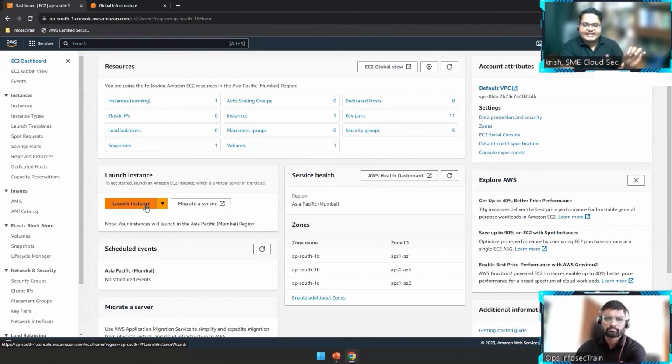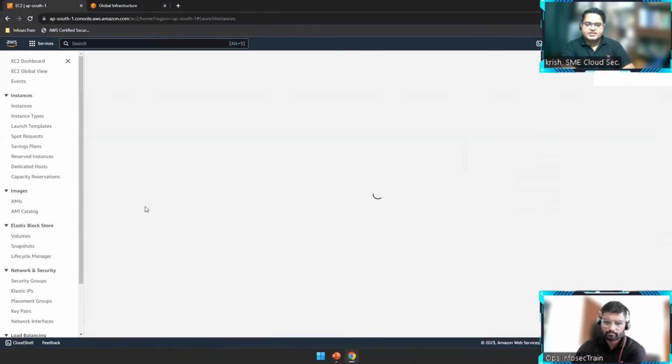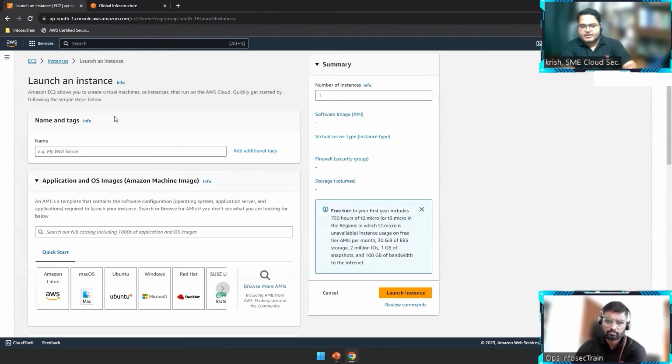In AWS, instance means a VM or a VPS or a server. For example, now if I want to launch a server or a VM in AWS, the same server or VM is called an instance. So I click on this, and the console has changed a lot.